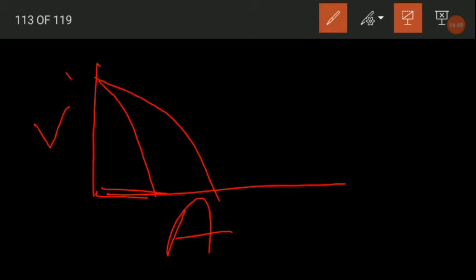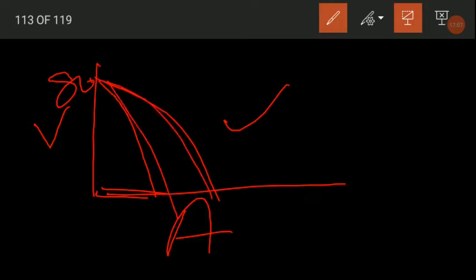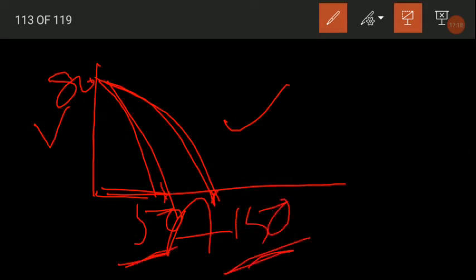Now say this is for 80 volt, so this point will be 80. When you are going to use the constant current welding machines, the characteristics of the machine look like this, as a drooping one. Okay, so current, say this one is 50 and this one will be around 150. So these 2 points, 50 and 150, will be the currents for the droopers.